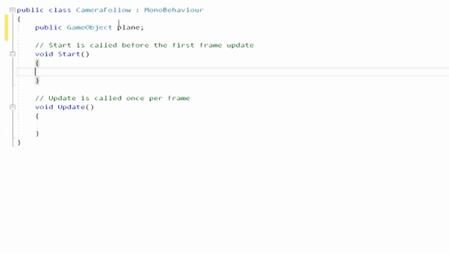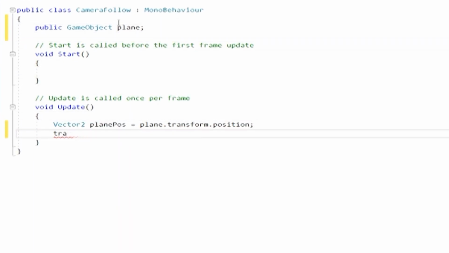I then added a script to the camera so that it would follow the plane on the x-axis but not on the y, so we wouldn't have to worry about the camera bouncing along with the airplane.